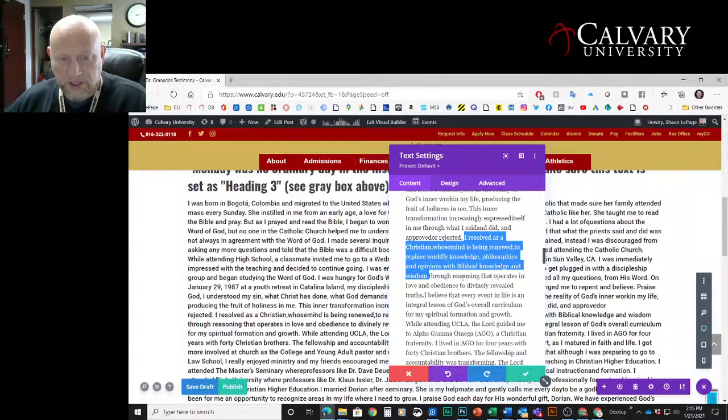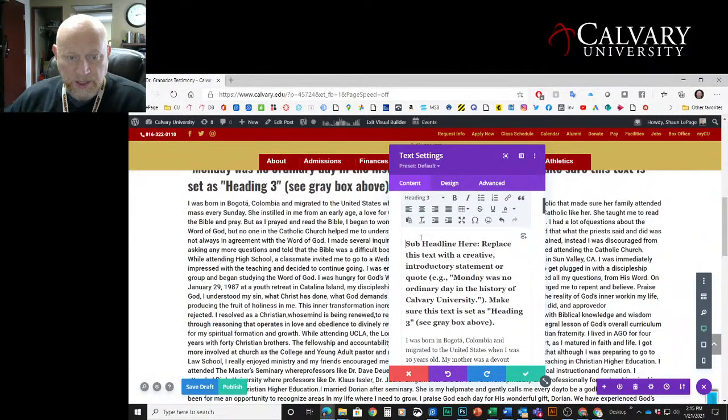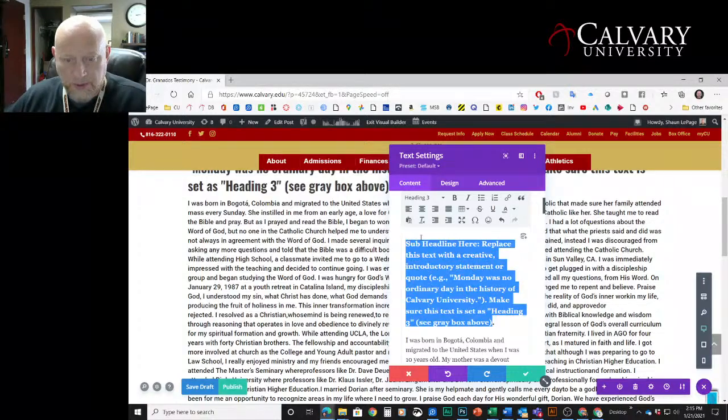I'll probably just take that bit right there, copy it, Control C, and then come up here. It's kind of quirky, but I want to make sure that I'm selecting only the headline. If I click it once to the right, it doesn't show me a change, but it does mess things up.